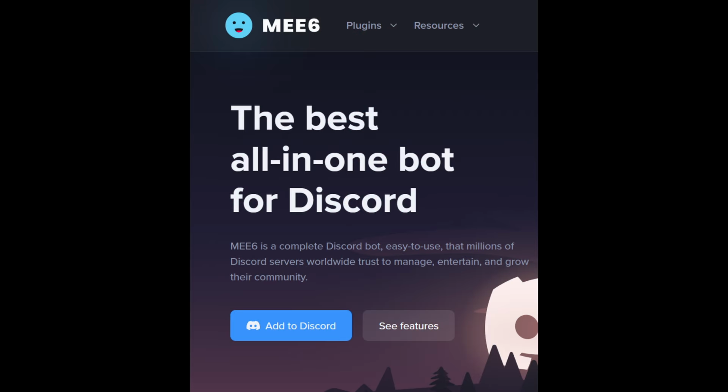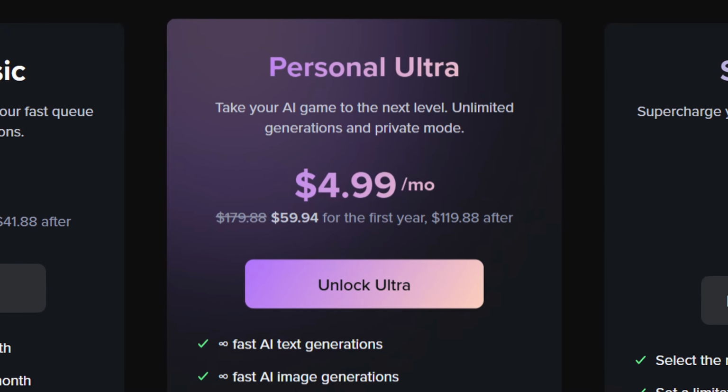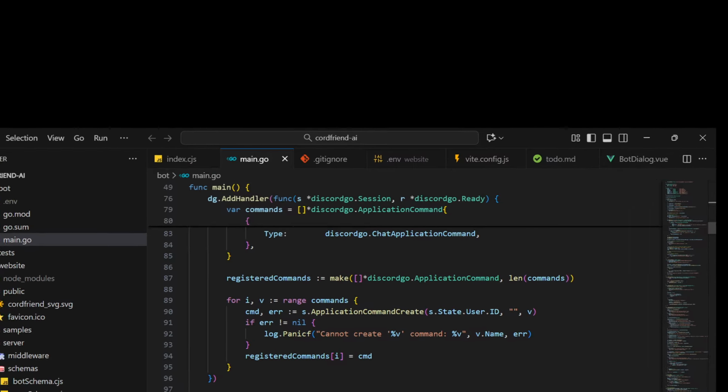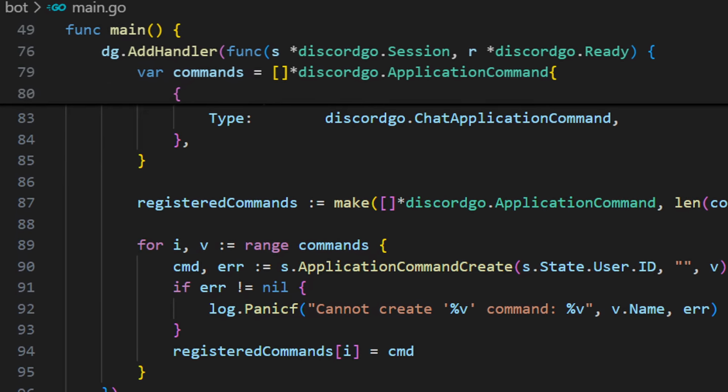AI Discord bots in 2025 are expensive. Every single good feature is locked behind a paywall. So I was thinking, why don't I just create my own Discord bot? I mean, it can't be that hard, right?